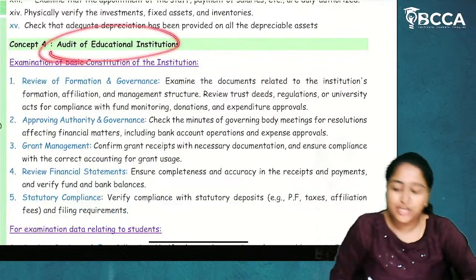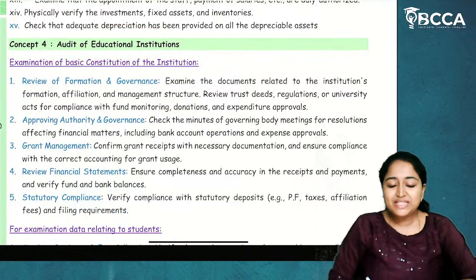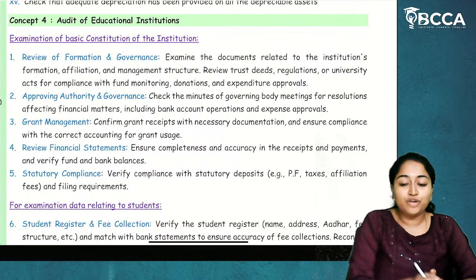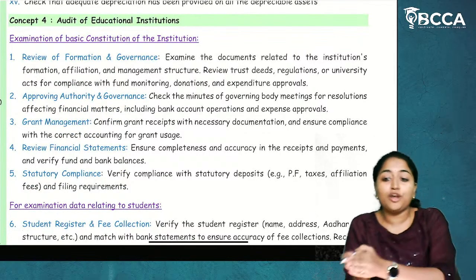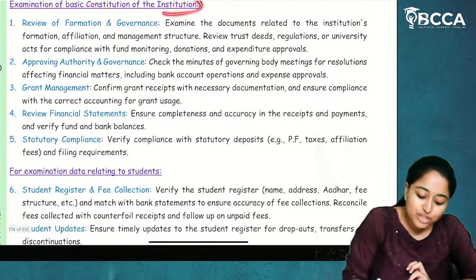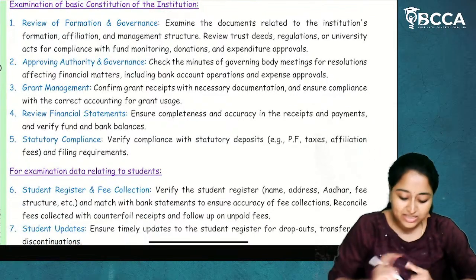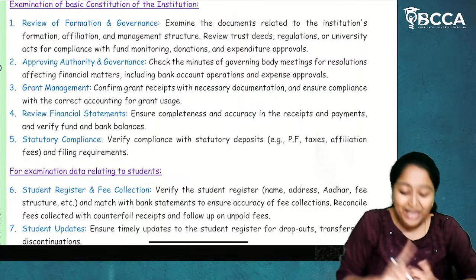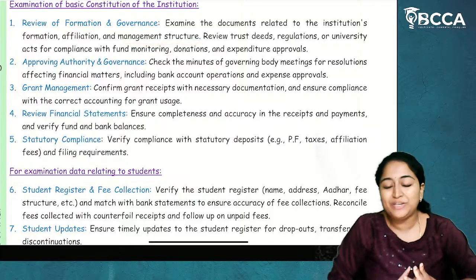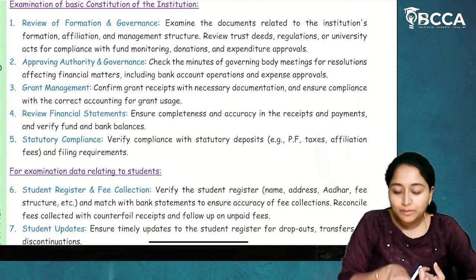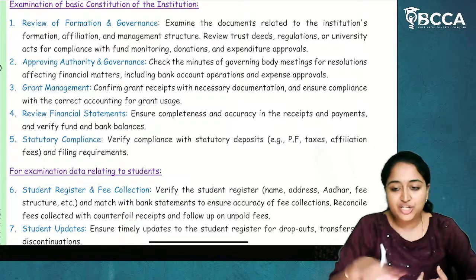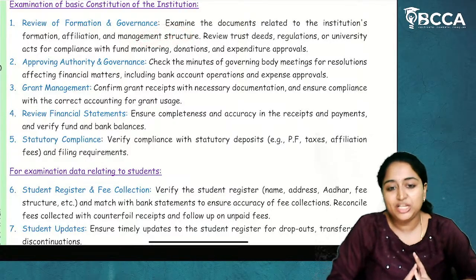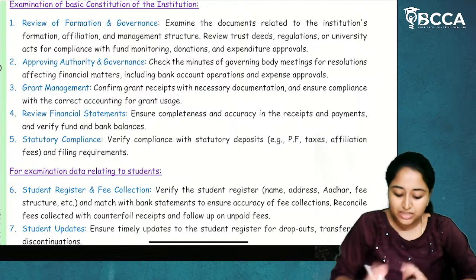Next, audit of educational institutions. This educational institutions audit is bifurcated into two: one, examination of the institution; next, the examination of students. Now, how will the examination of the institution be done? First, we will examine the documents related to institution formation, affiliation and management structure. So, how it is formed, regarding the affiliation, who has taken it before, who is there now, and regarding the management structure, who is running the entire institution.